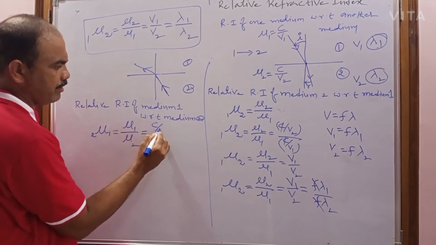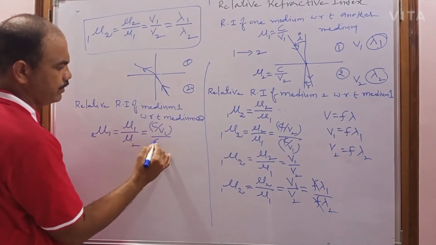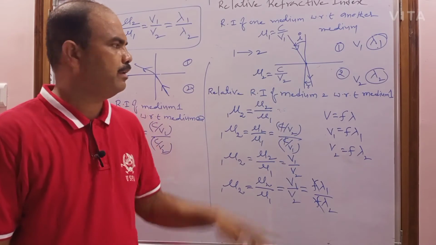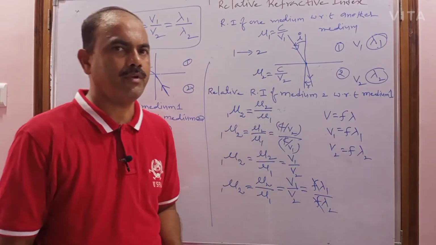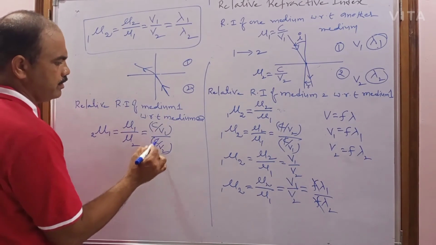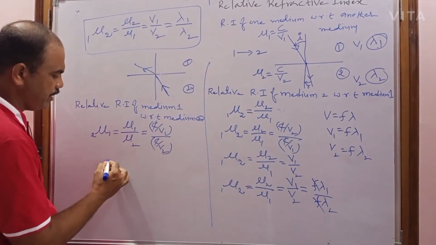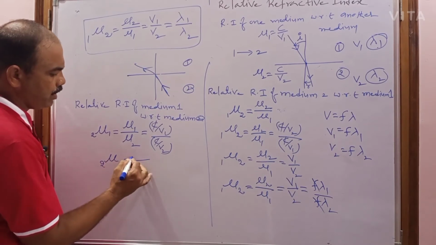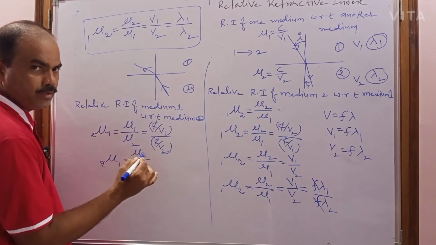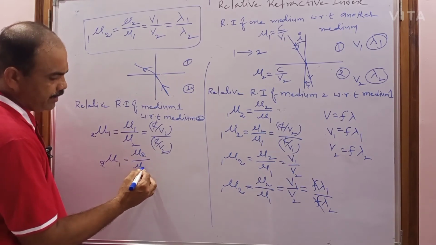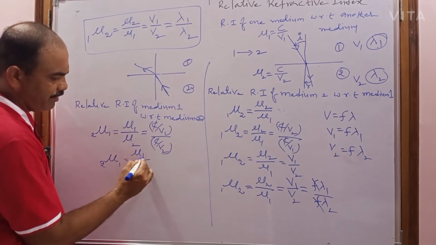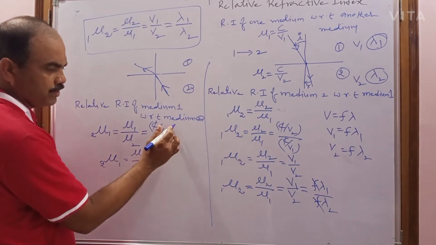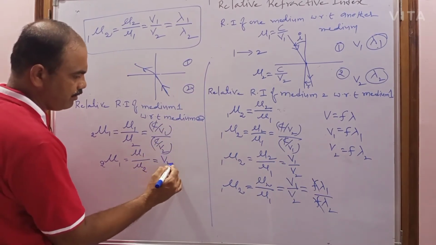So here also mu1 is nothing but what? C by v1. And what is mu2? C by v2. You know that the absolute refractive index of medium 1 is C by v1, and the absolute refractive index of medium 2 is C by v2. So when you write it, C is cancelled. When you simplify, what do you get? Relative refractive index of medium 1 with respect to 2 equals the ratio of the absolute refractive index of medium 1 by the absolute refractive index of medium 2. So when you simplify, v2 goes to the numerator and v1 comes to the denominator: v2 by v1.